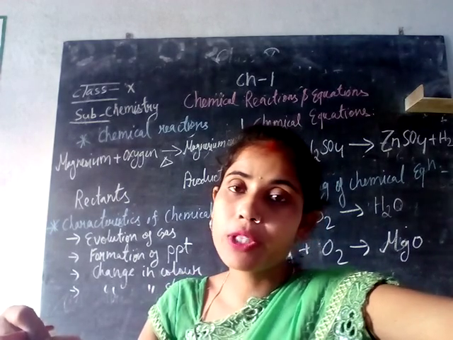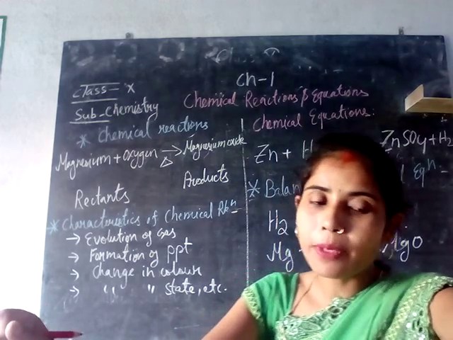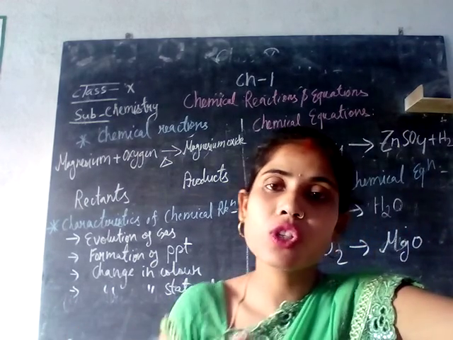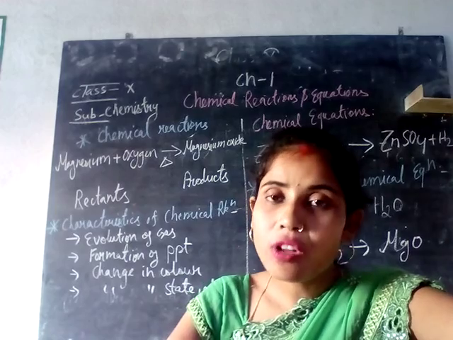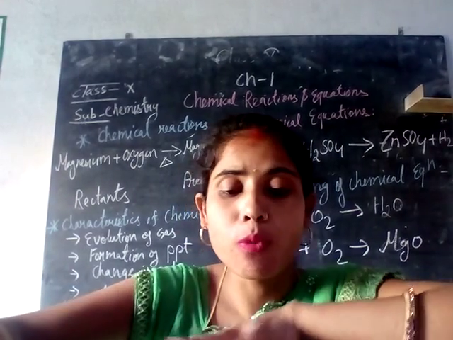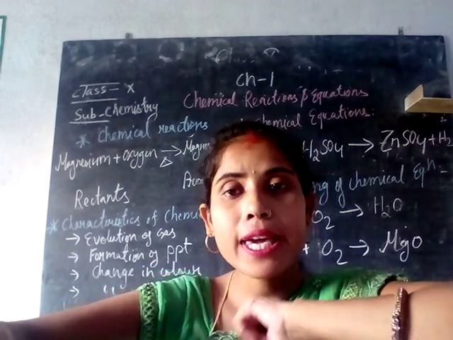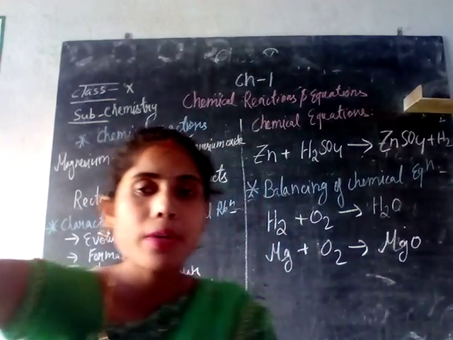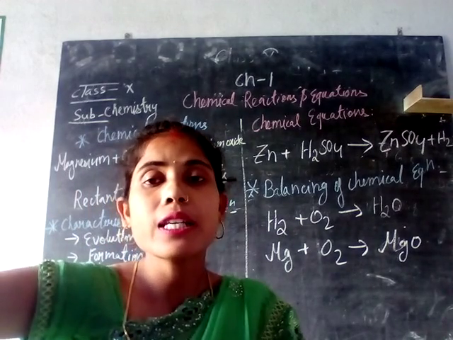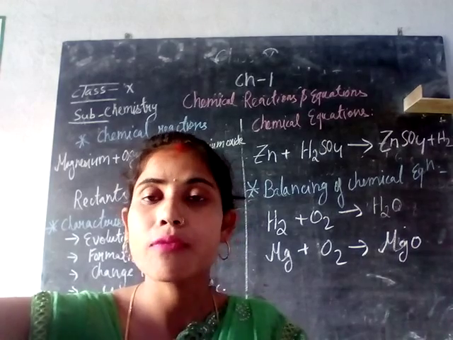Now we will be talking about chemical equation. What do we mean by chemical equation? The method of representing a chemical reaction with the help of symbols and formulas of the substances involved is known as a chemical equation. So a chemical equation is a method of representing any chemical reaction in the form of symbols and formulas.